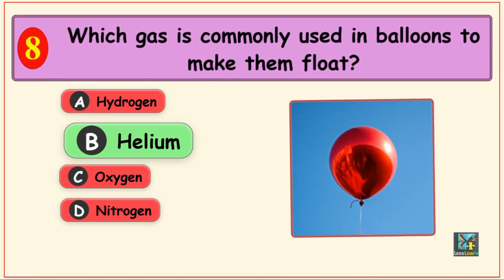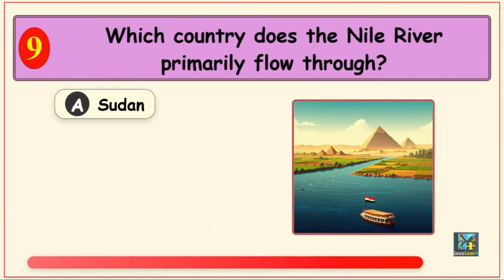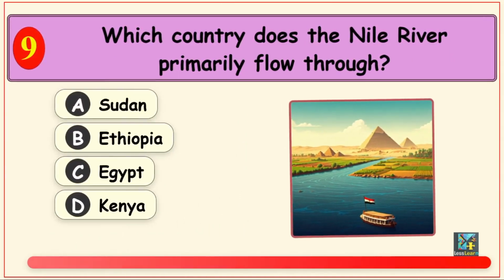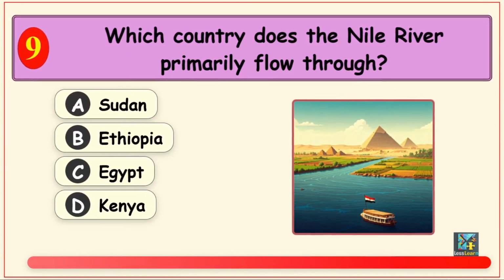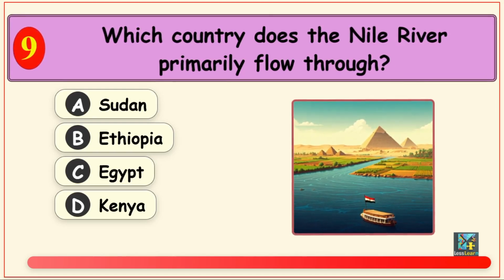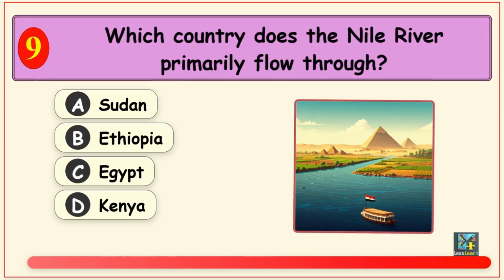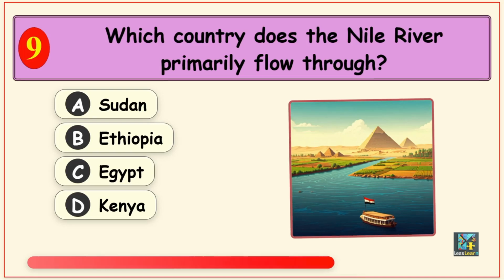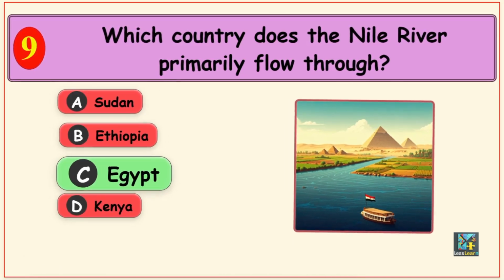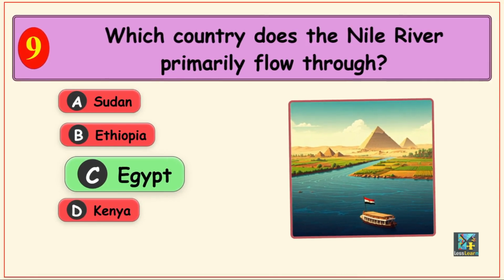Next up, which country does the Nile River primarily flow through? Options are Option A, Sudan, Option B, Ethiopia, Option C, Egypt, and Option D, Kenya. The correct answer is Option C, Egypt.